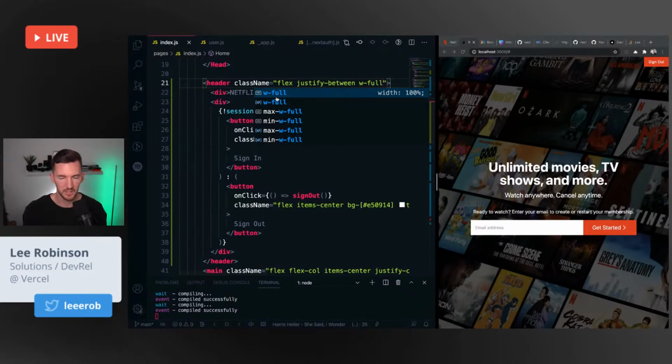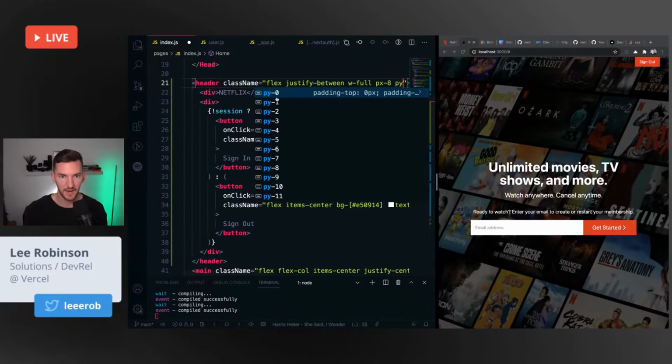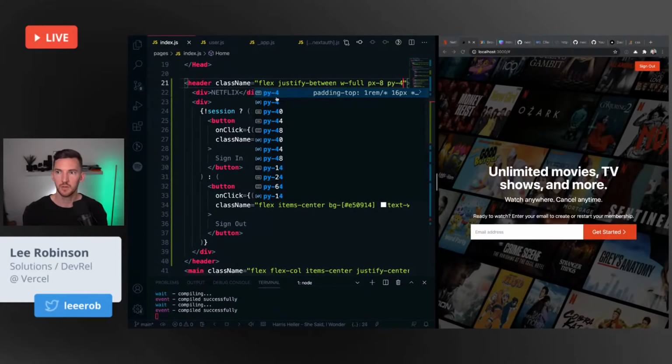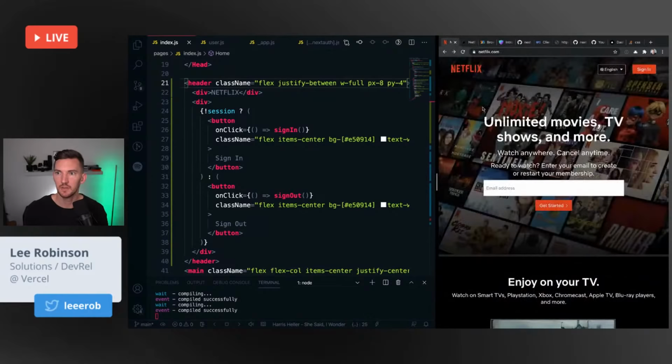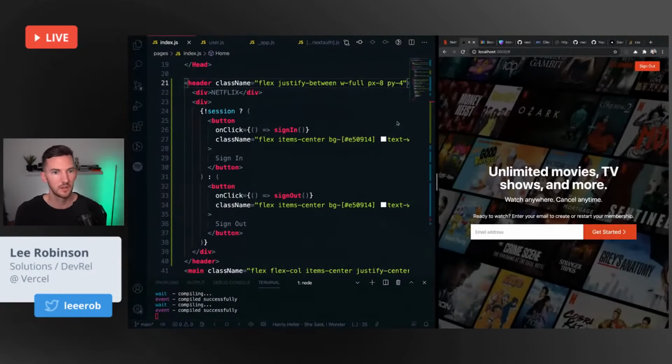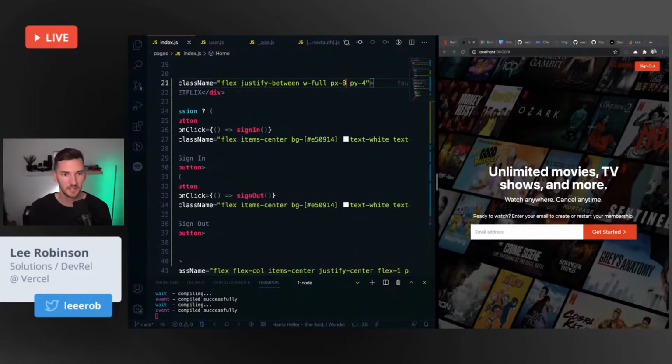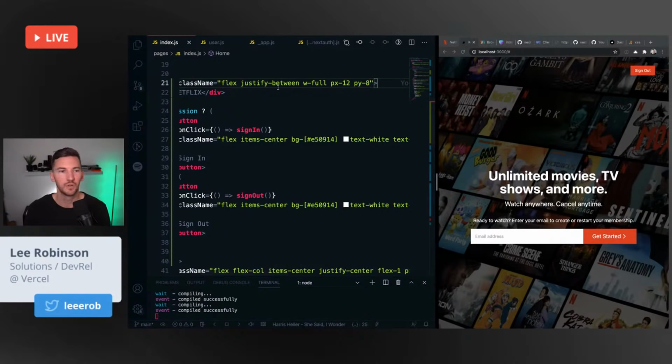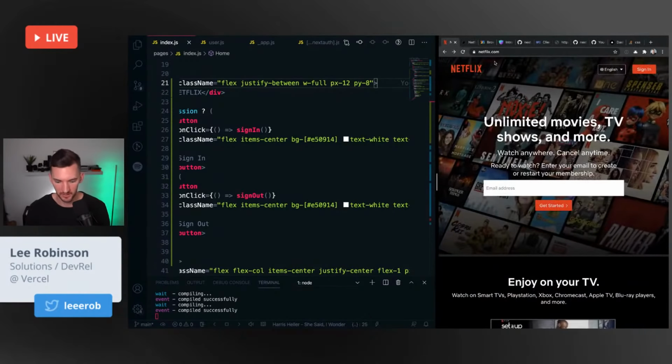And on the x-axis, we want a little bit of padding. On the y-axis, we want also a little bit of padding. Oh, close. My guess was good, but we need more. Increase. Perfect. Let's get this Netflix logo in here.